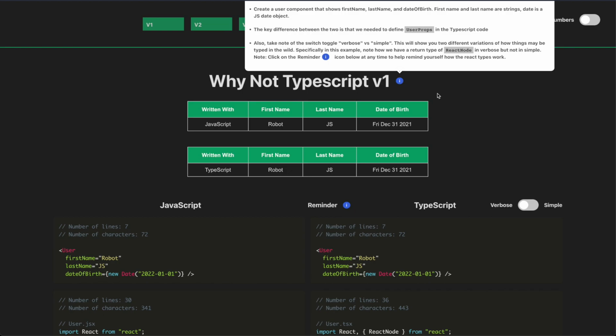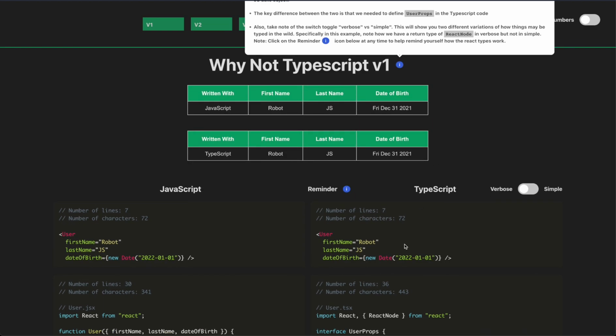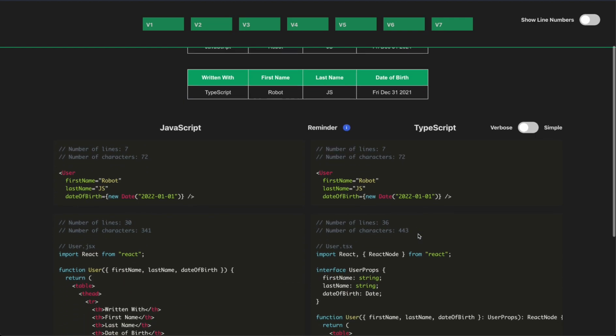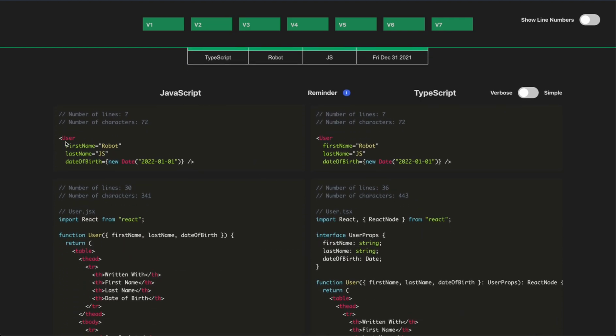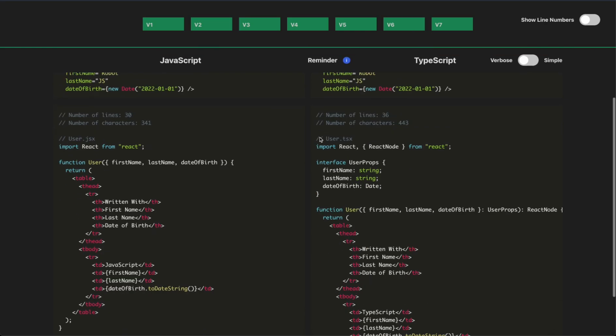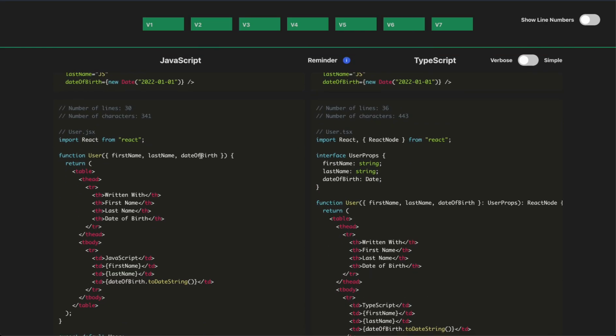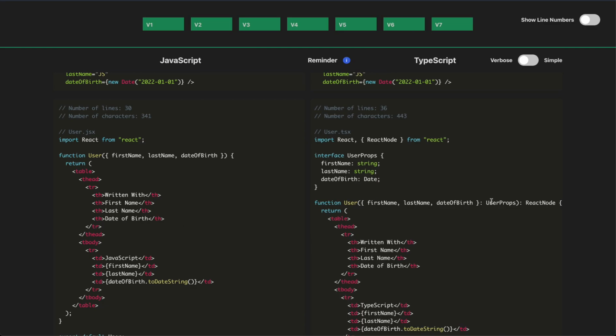The key difference between these two things is that in one of them, we needed to define user props, and in the other, we did not. If I scroll down here, we can see that when we render the user object, it looks identical. But if we scroll down, we can see that in the JavaScript file, we did not need to define a type for the user's props, first name, last name, and date of birth. But in the TypeScript file, we needed to define an interface called UserProps: firstName string, lastName string, dateOfBirth Date, and we needed to define that the input here takes UserProps.